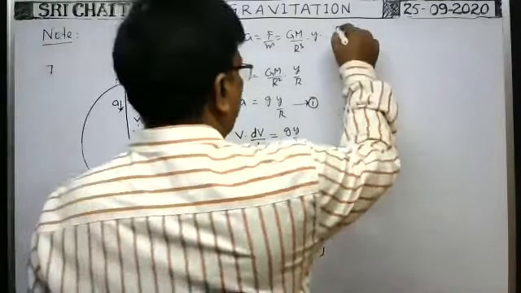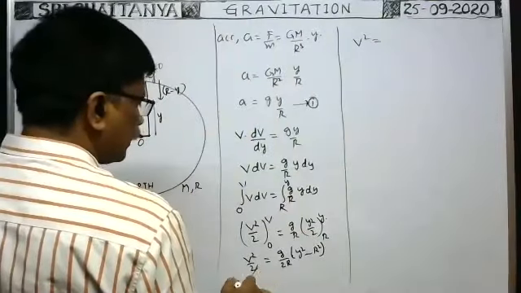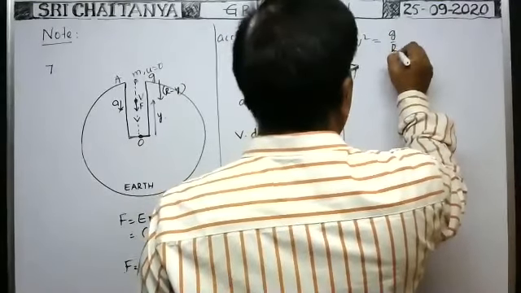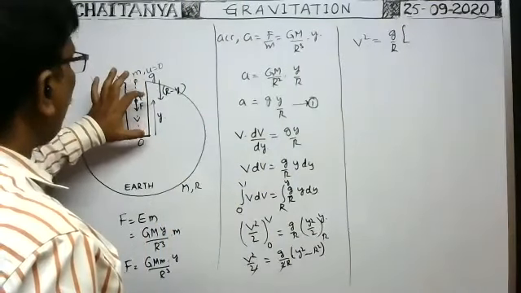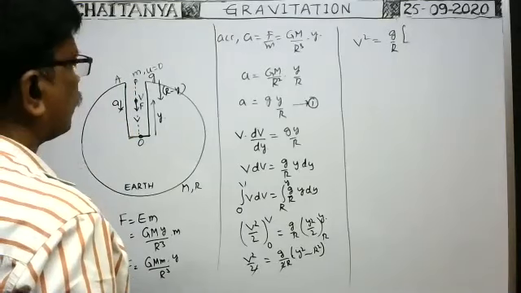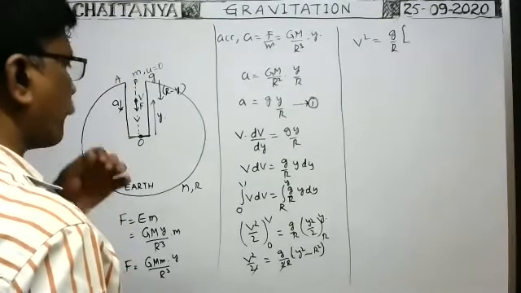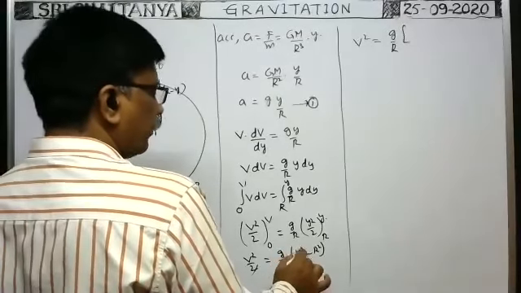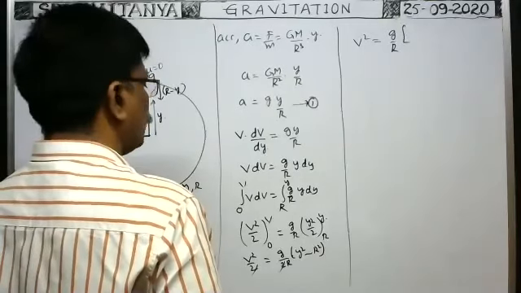Now from this formula, v square is equal to, here the 2 cancel, g by capital R into y minus R into y plus R, no?